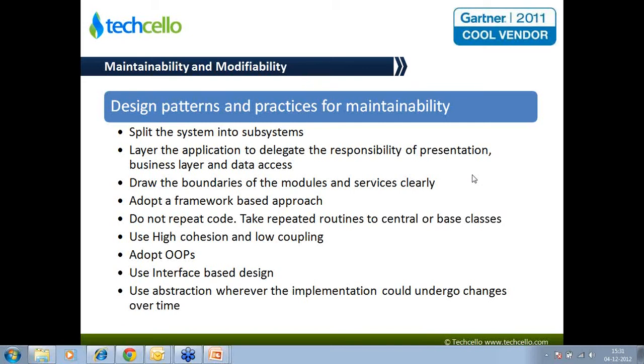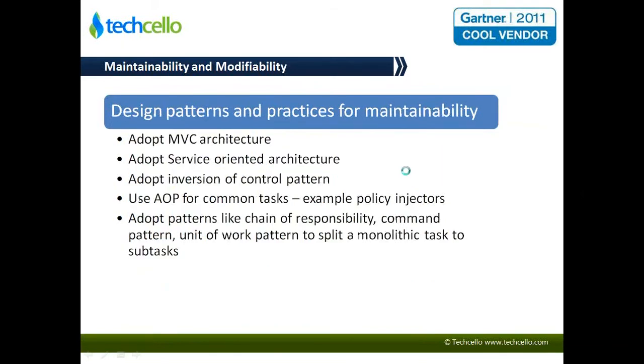Adopt an object-oriented programming approach because that brings in a lot of maintainability. Use interface-based design, and this is a common practice that you could follow. Have implementations outside and always depend on interfaces to communicate between two modules or two classes, so that changes in one place do not affect the other classes. Use abstraction wherever the implementation could undergo changes. Adopt MVC architecture. Architectures like MVC help a great deal in separation of concerns.